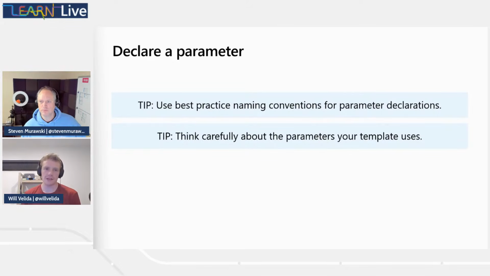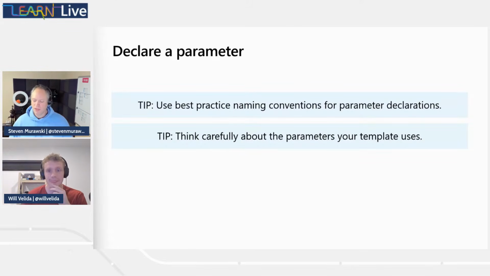It's also helpful to yourself as well. Because there have been situations where I've written some code and then I don't visit it for a while and then come back and I'll be like, what does that actually mean? So having descriptive parameter names is really helpful to both yourself and your teammates.